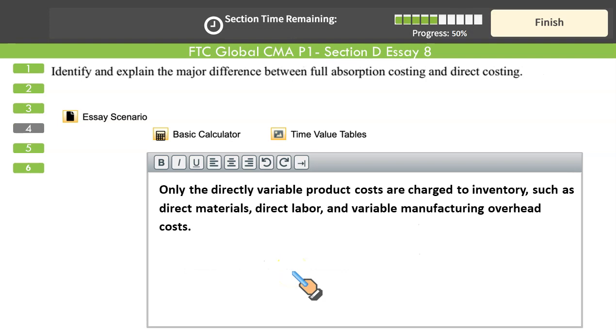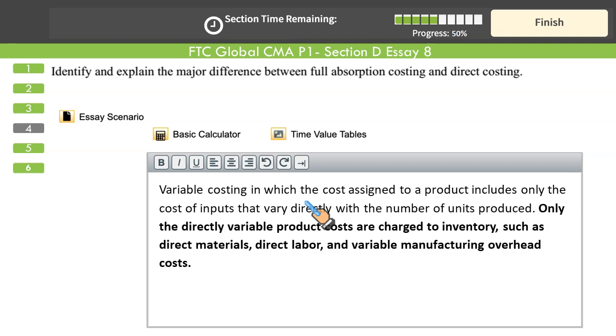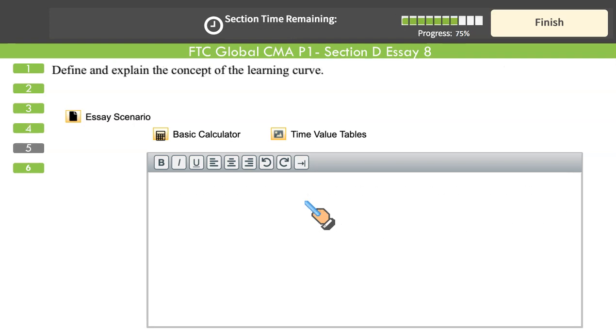Next, identify and explain major differences between full absorption costing and direct costing. We have already agreed on many of our previous essay types. The difference between them is just the fixed overhead. In direct costing, fixed overhead is considered a period cost, whereas in absorption costing, the fixed overhead is considered a part of product cost or inventoriable cost. Enough. This would be sufficient to cover all that is needed in this question. Define and explain the concept of learning curve.